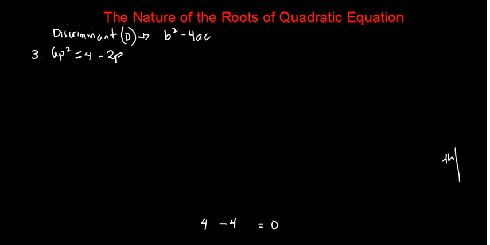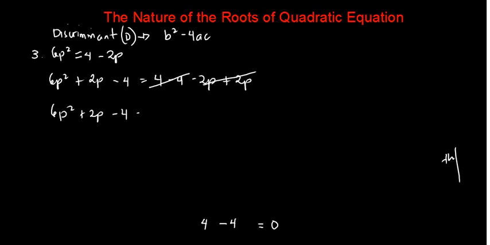So the additive inverse of negative 2p is positive 2p. Okay, so we will add positive 2p on the left side. And the additive inverse of positive 4 is negative 4. So it will become negative 4. So equals 4. Then the additive inverse of 4 is negative 4. Then next is 2p. Then the additive inverse of negative 2p is 2p. So, that will cancel, and what remains on the left is 6p squared plus 2p minus 4 equals 0. So, this time, our quadratic equation is in standard form.